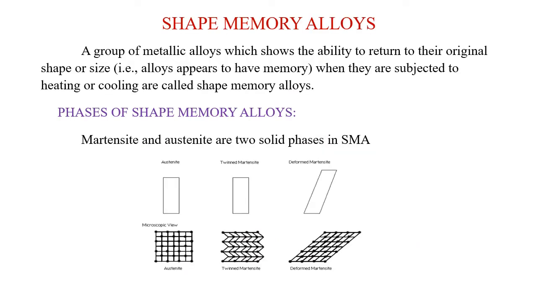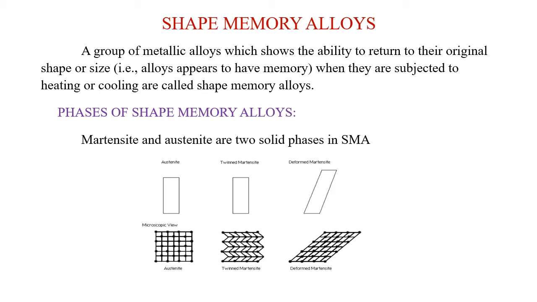In this lecture, we will discuss shape memory alloys, a group of metallic alloys which show the ability to return to the original shape or size. That is, alloys that appear to have memory when they are subjected to heating or cooling are called shape memory alloys.